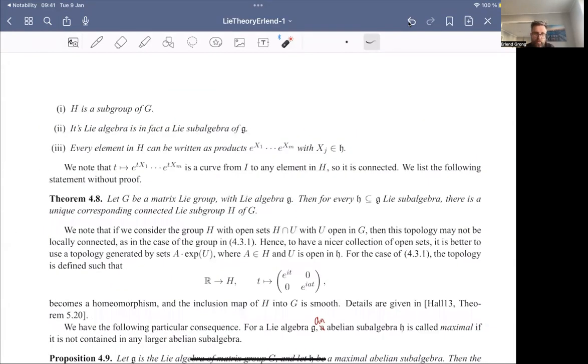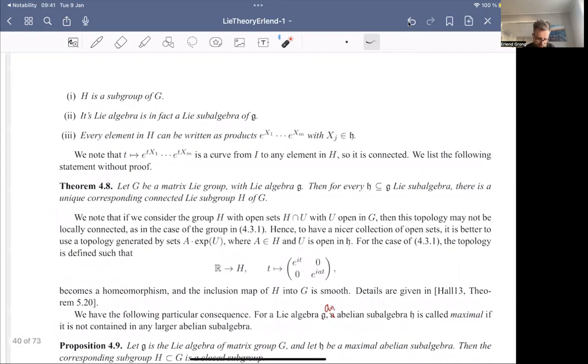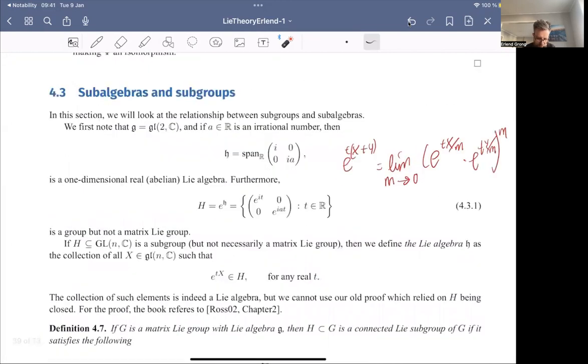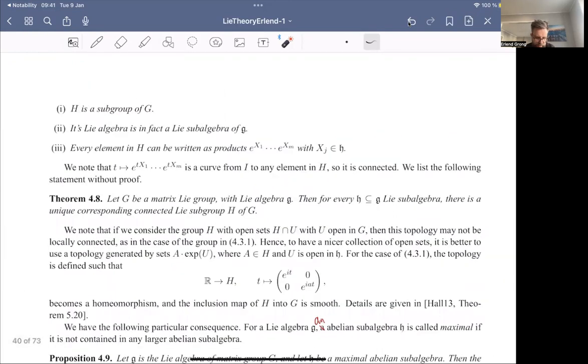H is a subgroup of G. Its Lie algebra is a subalgebra of the Lie algebra of G, so all of these matrices do indeed form a subalgebra, and H can be written as products of exponentials of elements from that subalgebra. We call that a connected Lie subgroup, and it is connected because I can do t maps to the exponential of t times each of these elements to connect any element to the identity.